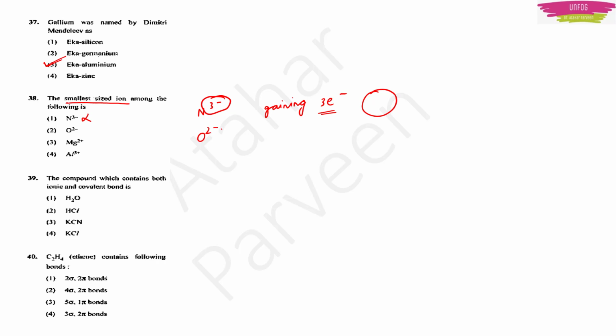Then we have O2-. O2- will again be gaining 2 electrons, so it will also have a large size, but less than N3-. Then we have Mg2+. It is a metal. Metals donate electrons; they lose 2 electrons, as in the case of magnesium, so it will have a smaller size.